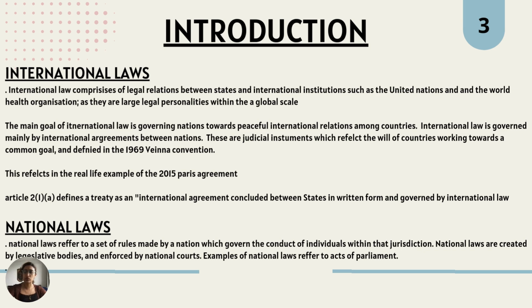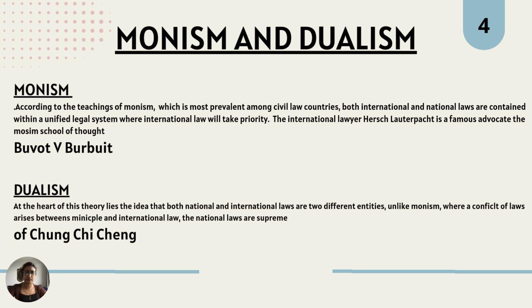The main two doctrines which govern these are the doctrines of monism and dualism. Looking at this, according to the teachings of monism, which is most prevalent among civil law countries, both international and national laws are contained within a unified system where international law takes priority. This means that in an event where there is conflict between national and international laws, international law will indeed prevail. The international lawyer Hersch Lauterpacht is a famous advocate of such school of thought.